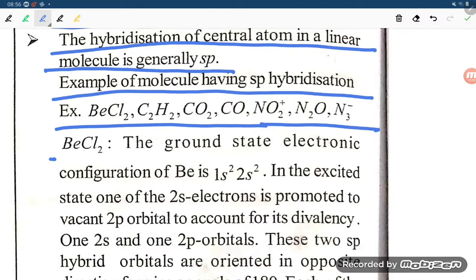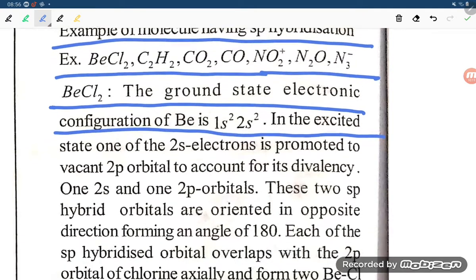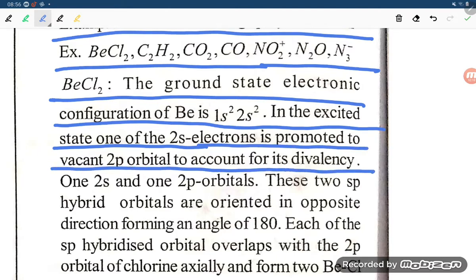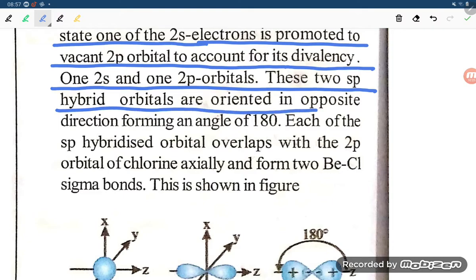Now next one is BeCl2. The ground state electronic configuration of Be is 1s2 2s2. In the excited state, one of the 2s electrons is promoted to the vacant 2p orbital to account for its divalency. One 2s orbital and one 2p orbital form two sp hybrid orbitals, generally oriented in opposite directions, forming an angle of 180 degree.